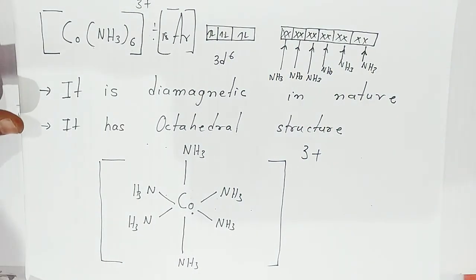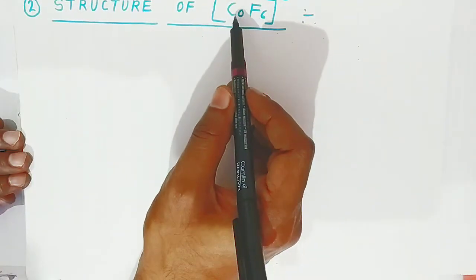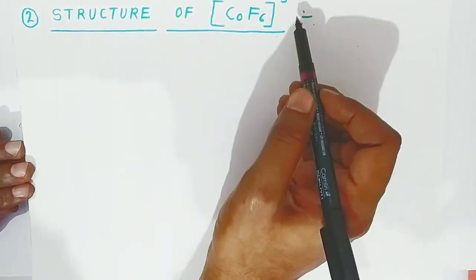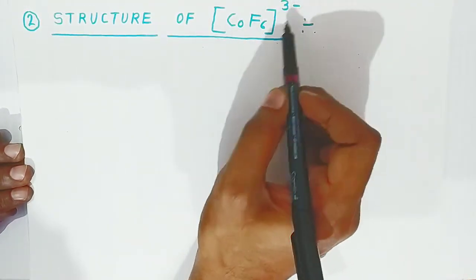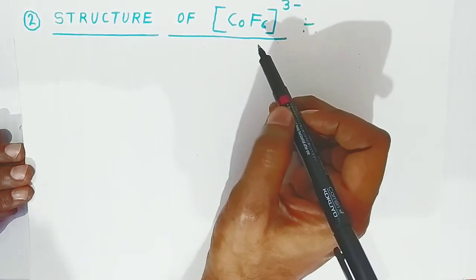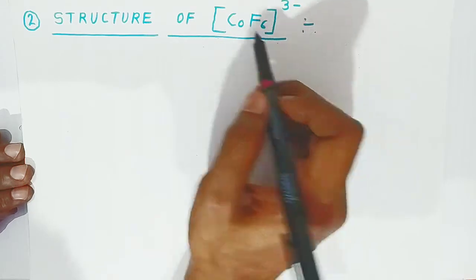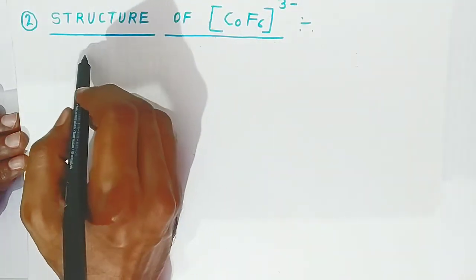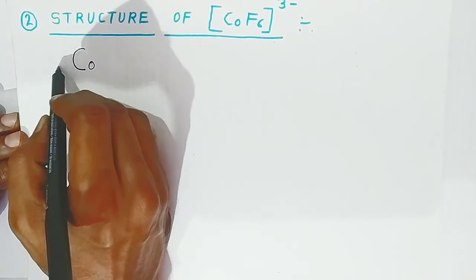Now students, a second example is also there. Here I have taken a different compound with the same cobalt element. Structure of hexafluorocobalt 3 minus. Here the ligand is fluorine and cobalt is the central metal atom. Now if you want to explain the structure of this hexafluorocobalt 3 minus, you should know the atomic number of cobalt, that is how much?